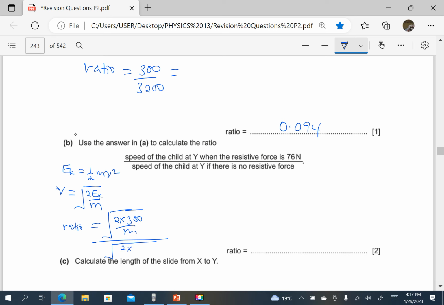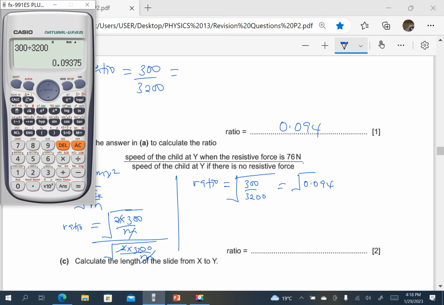So this is 2 times 3,200 divided by m. You see that m cancels, 2 has cancelled. So the ratio is equal to the square root of 300 over 3,200, which is the square root of 0.094. So root of the answer, that is 0.31.